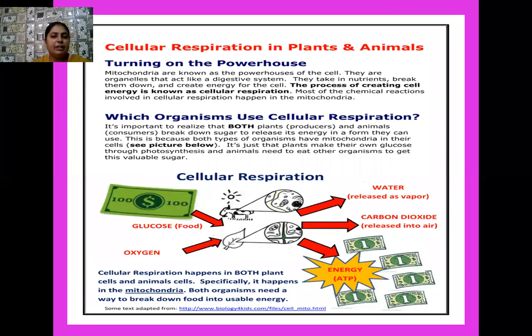Yes, student, here I have written certain points related to the mitochondria as well as the cytoplasm. The first point is turning on the powerhouse. Mitochondria are known as the powerhouses of the cell. I have also described the reason: mitochondria have two types of membrane. The outer membrane is smooth, and the inner membrane is highly folded, known as cristae, having F0 and F1 particles, which contain the enzyme ATP synthase.